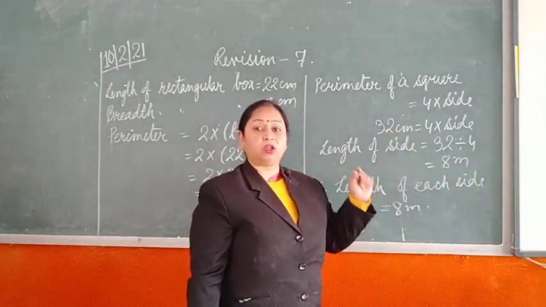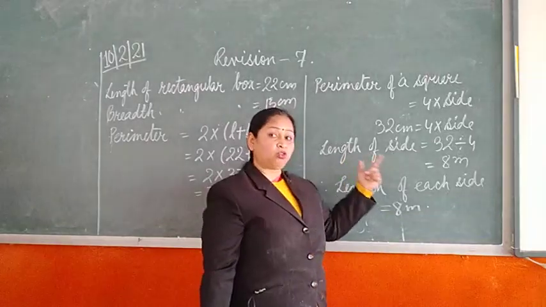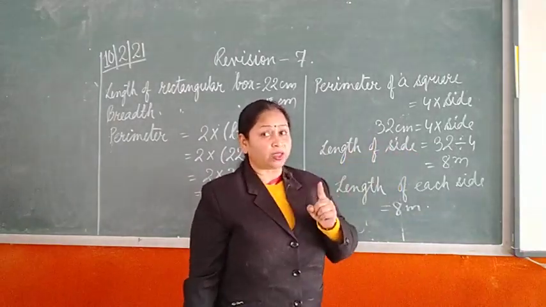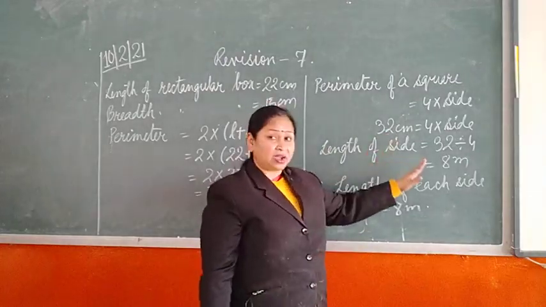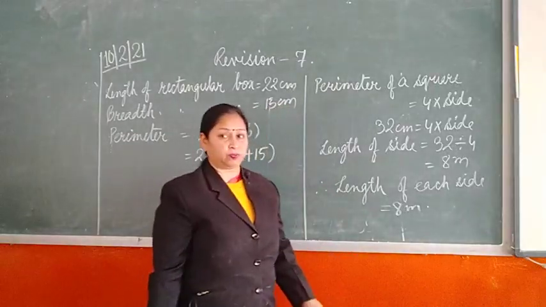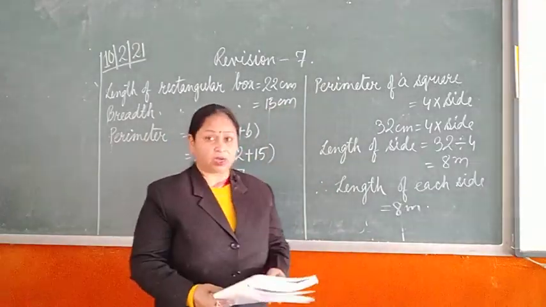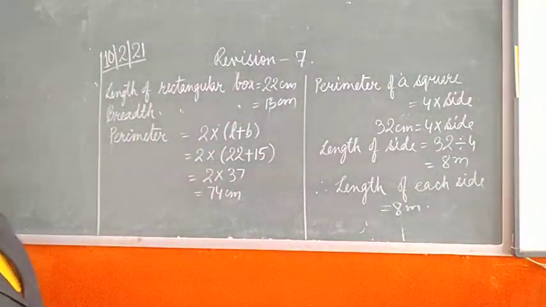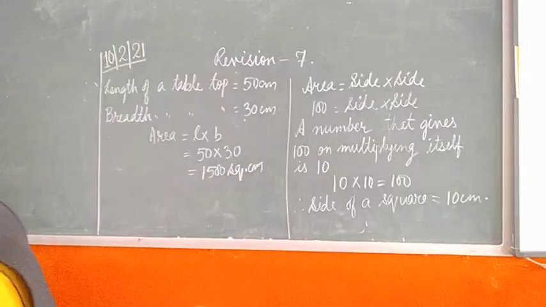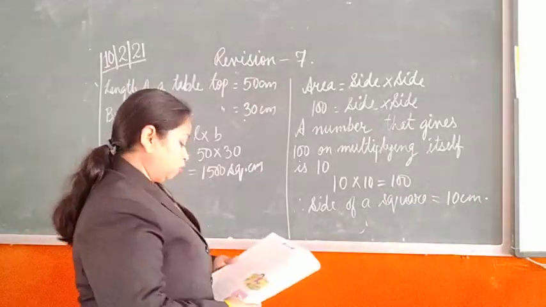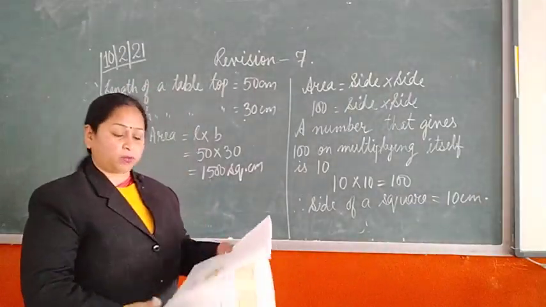This is given. Now when we have to find out the length of one side, whatever perimeter you have got for square, that divided by 4, you will get the length of each side. Easy? Yes, but it requires practice. Do not forget to put the unit as well as the formula. Okay. Now moving on to the last 2 questions. So 2 more questions, okay, from area.